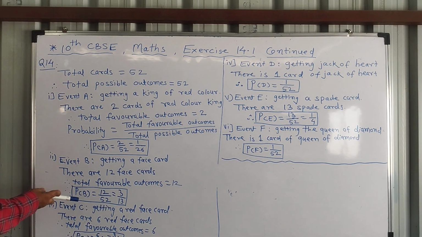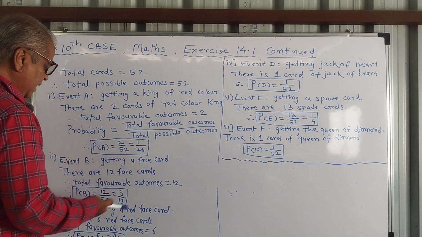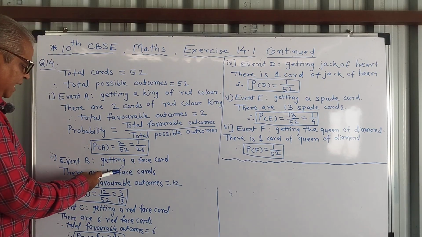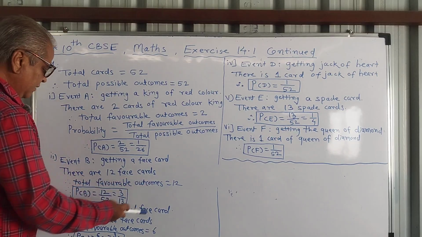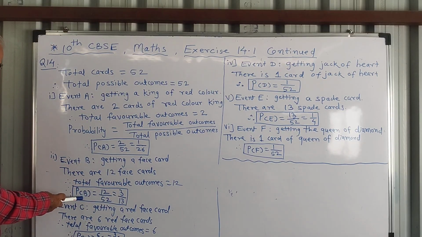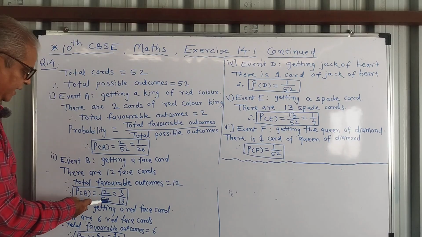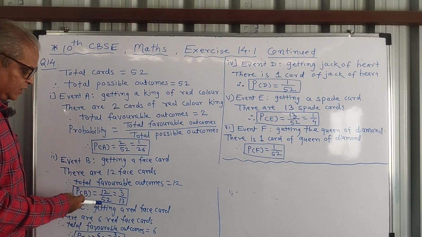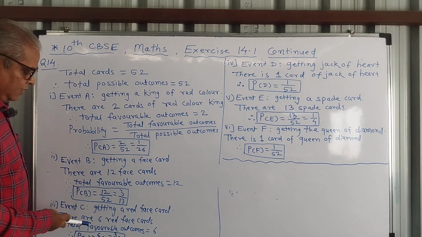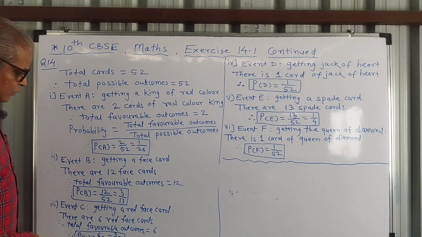Second event is getting a face card. So there are how many face cards? 12 face cards. So favorable outcomes are 12. Probability of the second event, that is P of B, is equal to 12 upon 52. It will be 3 upon 13. After reduction, 4 3s are 12 and 4 13s are 52.